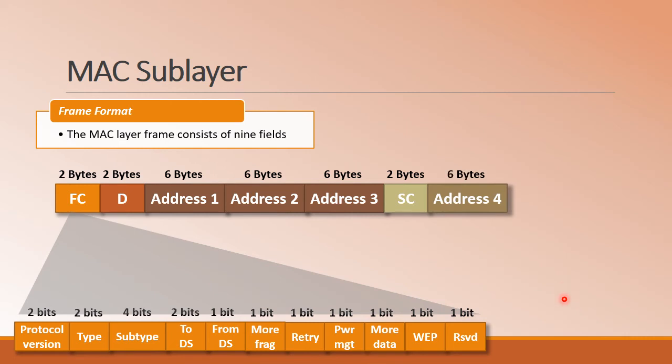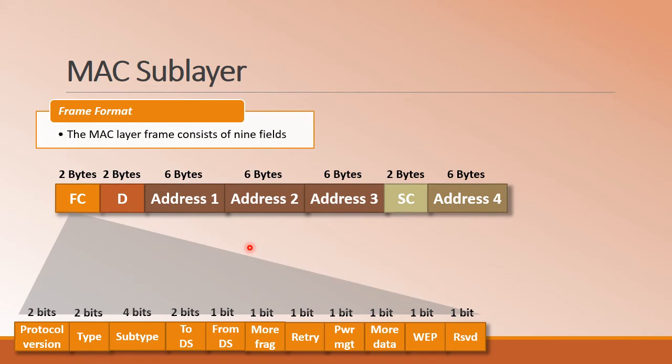Each of these addresses is 6 bytes long, whose content will depend on the To DS and From DS subfields from the frame control field.